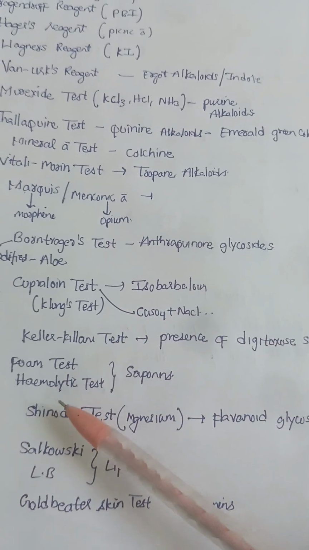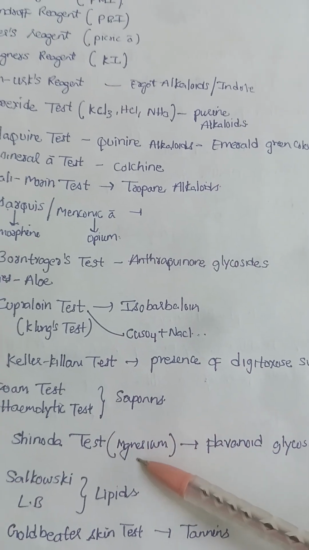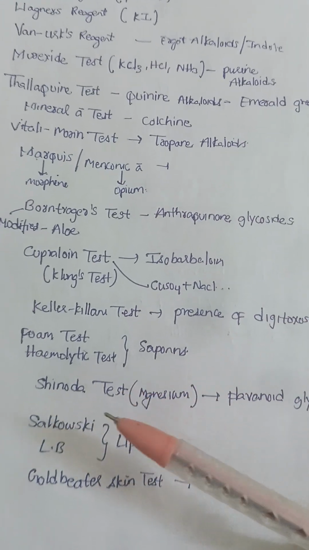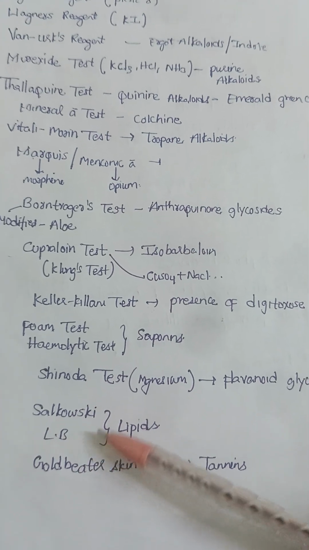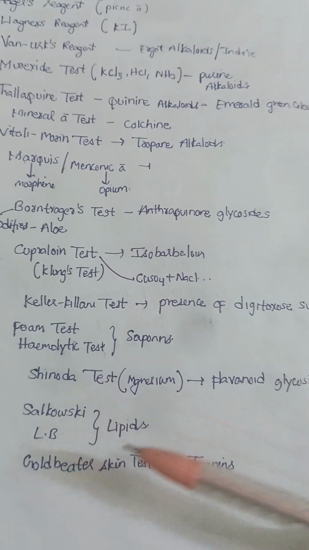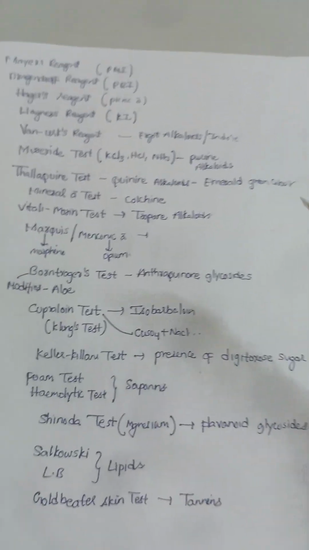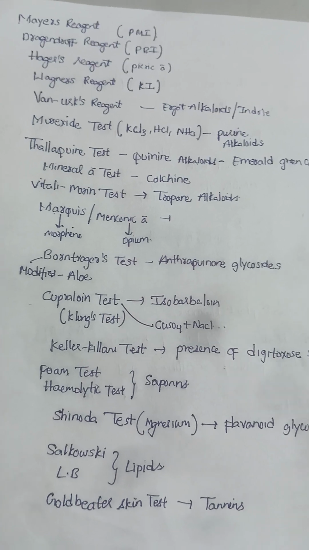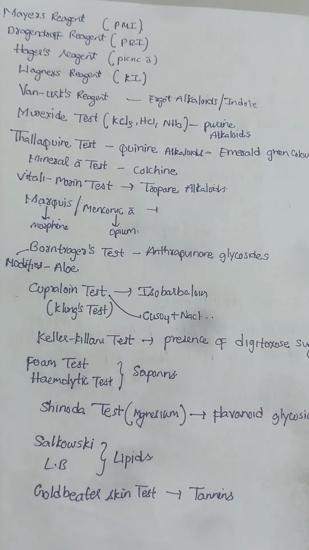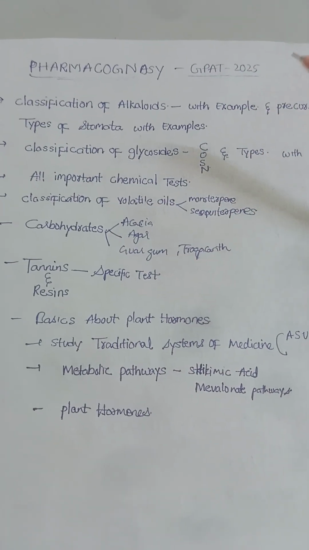And the very famous Shinoda test is used for flavonoid glycosides, which contains some magnesium strips. The next, the Salkowski test and Liebermann-Burchard test, these two tests are used for lipids. The gold beater's skin test is used for tannins. So these are the different types of important tests from pharmacognosy. Very important. Remember all the tests and focus on these important tables, important topics to study in pharmacognosy.